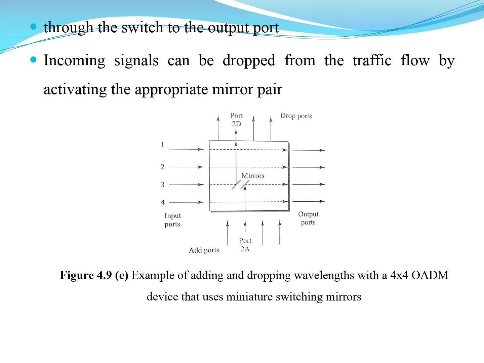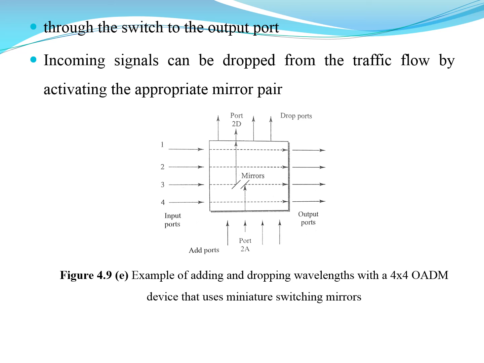The signal is going to be added to this OADM device. So this is port 2A, and here we see port 2D, where the signal is dropped, and here the signal is added, and these are the add ports and these are the drop ports.